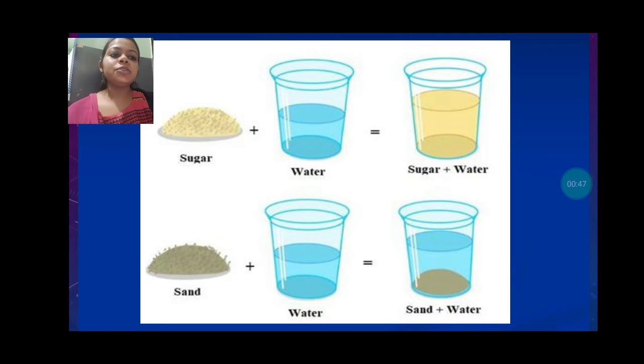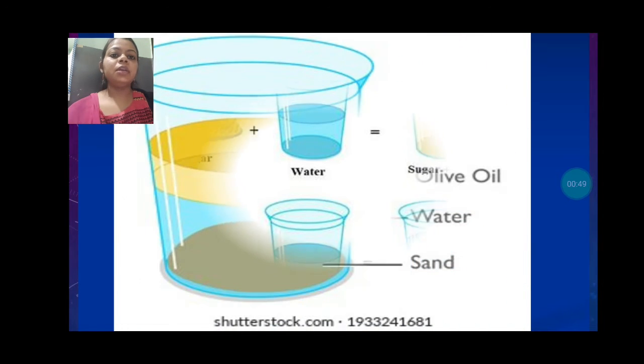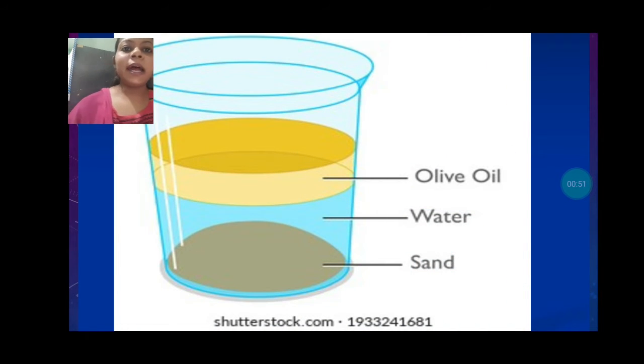So on the basis of this property, that has been categorized into two categories. Before knowing that, one more example we are going to discuss, that is olive oil. Oil also doesn't mix with the water, right? And if you are adding the oil, it will always separate. It will make one layer above the water. That means it is also not getting mixed.